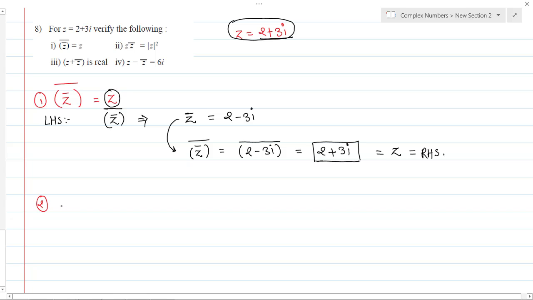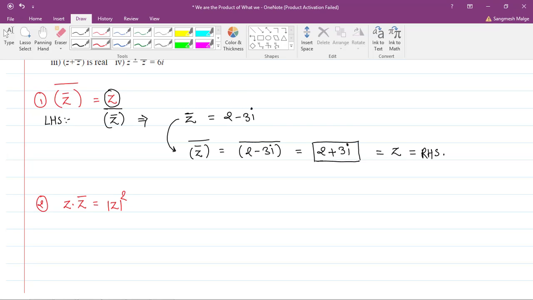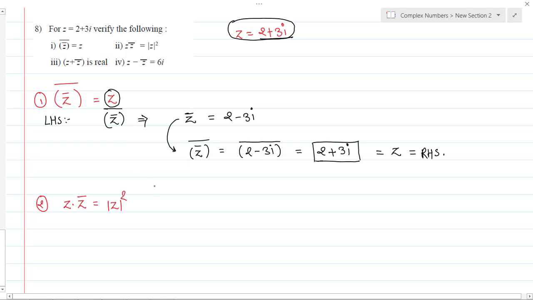The second statement says z into z bar is equal to mod of z square. All these statements we have already seen in one of our previous classes. So let's take the LHS side. In the LHS what you have is z. So z is 2 plus 3i, into z bar, 2 minus 3i. So it becomes 2 plus 3i into 2 minus 3i. Okay, so let's solve this bracket.